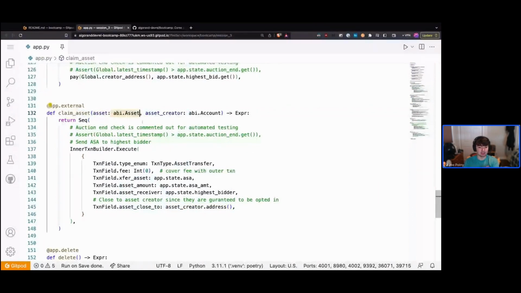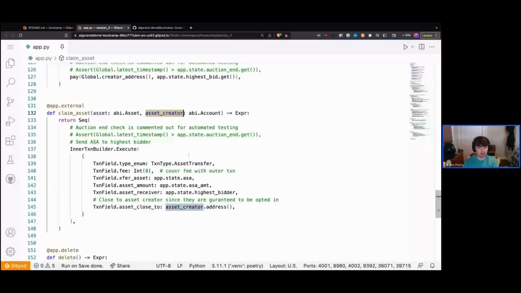So again, anytime we work with the asset app or application, we have to predefine it. So we're defining what asset we're doing. Then our asset creator is going to be whatever account created the asset. In reality, it's whatever account is opted into the asset that we specify in our front end, but we want it to generally always be the creator.